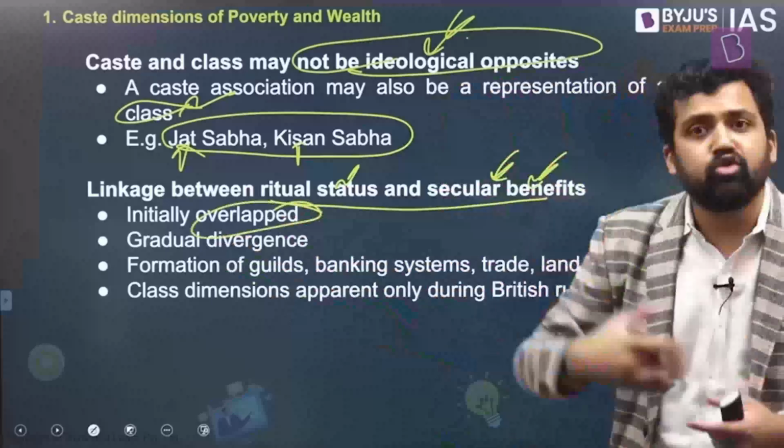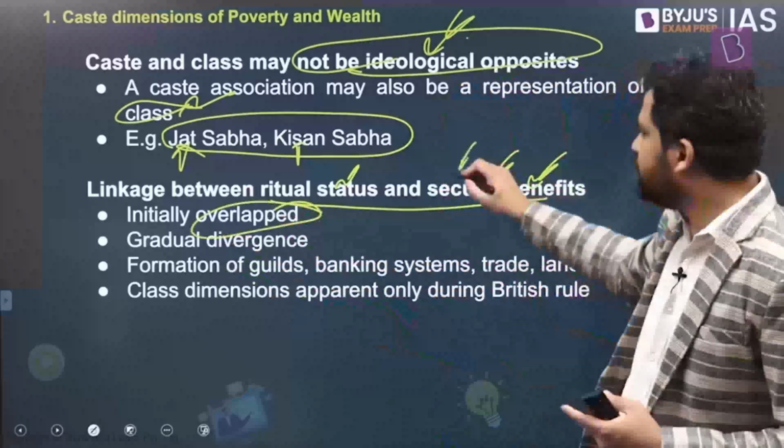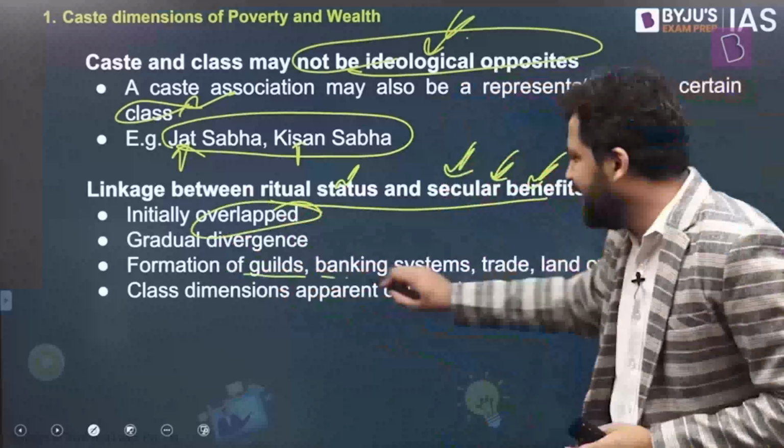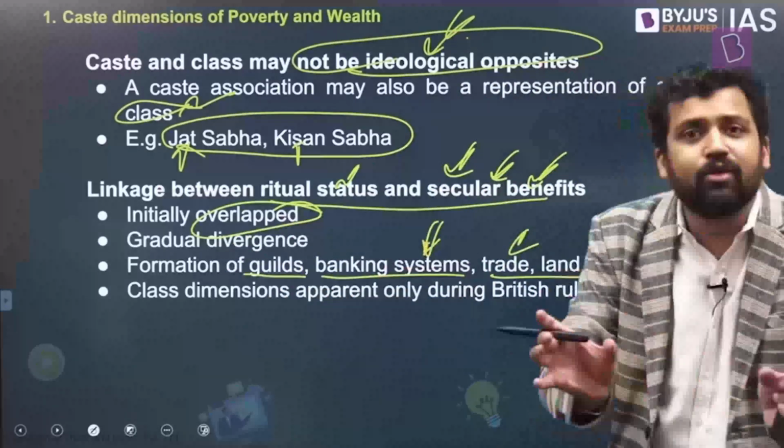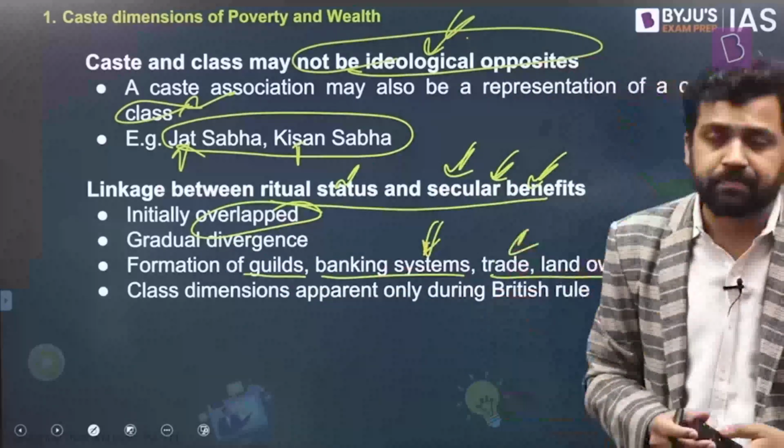You will find communities which are considered ritually impure, but over a period of time they have improved their position in the secular hierarchy. Some have formed different kinds of guilds. They have been part of trade. They have owned land. They have initiated different kinds of banking systems. So the ritual hierarchy and the secular hierarchy might not be overlapping. In the past, they might have overlapped.